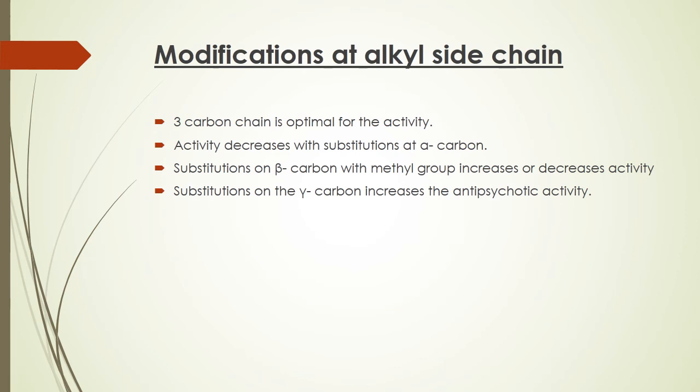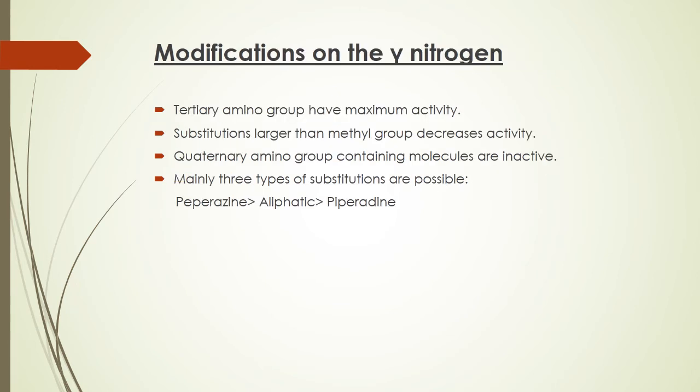Coming to the modifications at the alkyl side chain. For the alkyl side chain, a 3 carbon chain is optimal for the activity. If we increase or decrease the number of carbons in the chain, then the activity is decreased. This is also explained further in the slides, why 3 carbon is important for the activity.